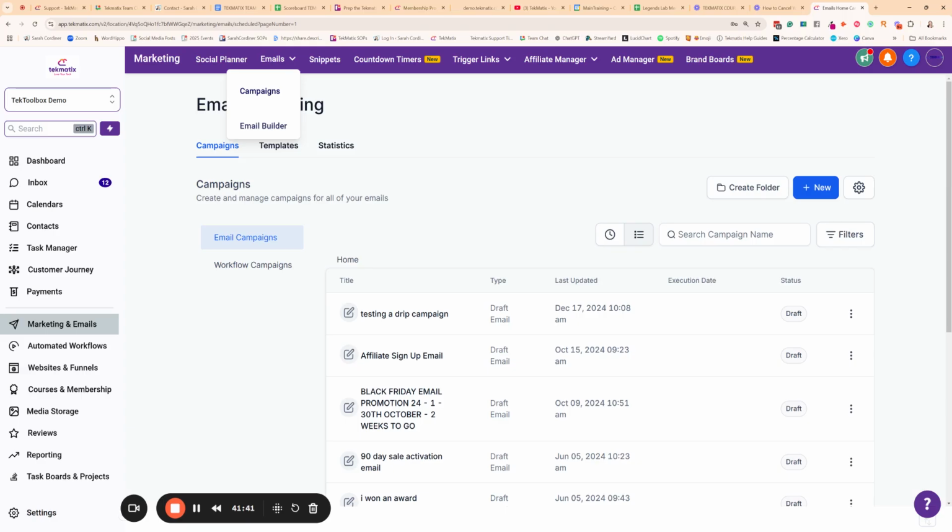You do want to make sure you're only sending emails to people who have opted into your list, because if you get a high report rate, it could damage your sending domain. You also want to make sure that you're only sending to people who you've tagged with mailing list. You might want to get help doing that. You might also want to make sure that all of your emails have been verified, just to make sure that you are protecting your sending domain at all times.